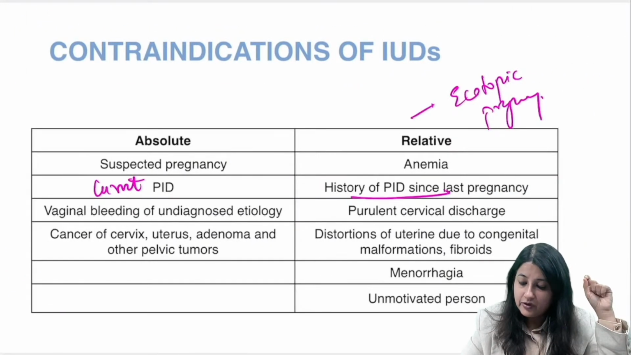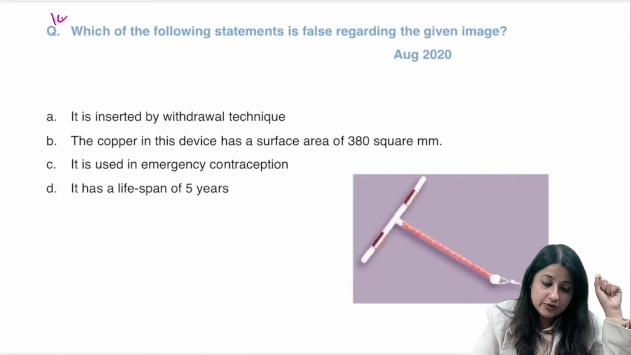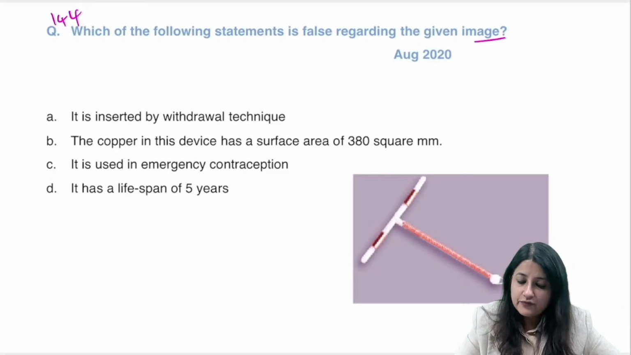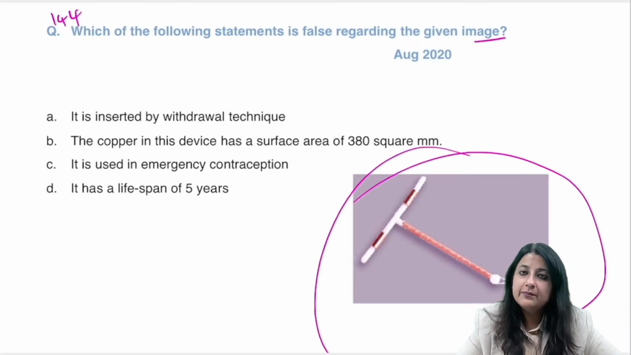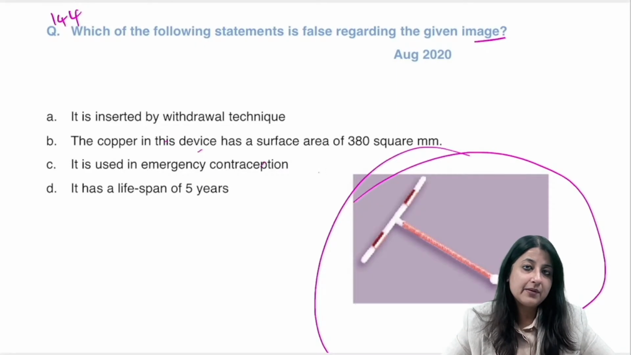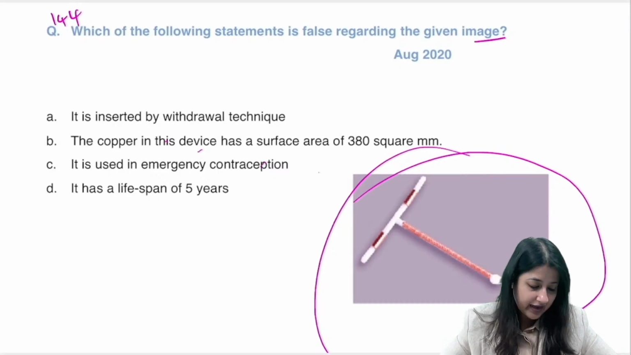So come to 144 question. Let's see if you can do this. Which of the following is false? So again, this is a copper T. All right, it is inserted by withdrawal technique. It is used as emergency contraception. The copper in the device has a surface area of 380 square mm. Yes, it has a lifespan of 5 years, everybody.